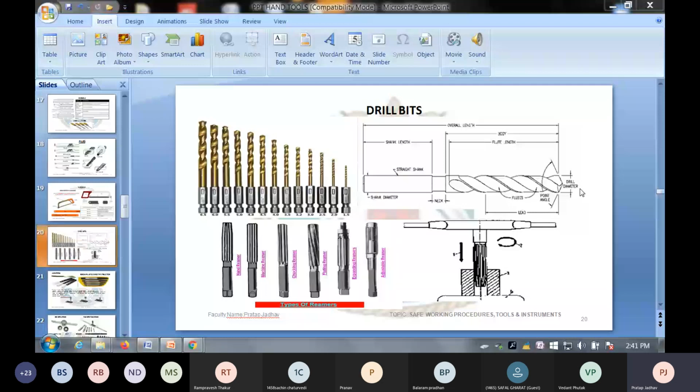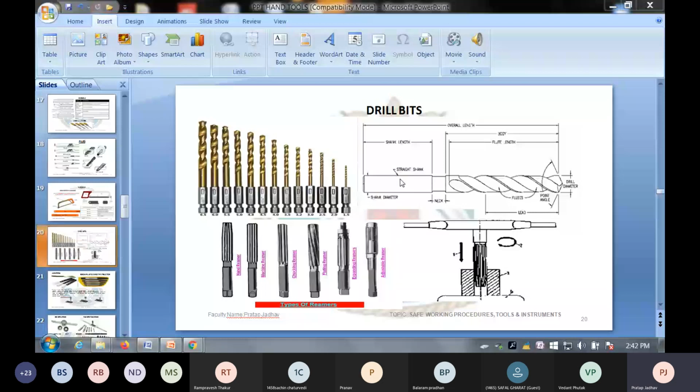If you look at the parts of the drill bit, this is the lip angle, then this is the fillet of the drill bit. This is the shank of the drill bit, and this is the neck of the drill bit. For understanding, the drill bit should not be moved beyond its neck; it should come only up to the neck at maximum. The shank is provided on every drill bit and is used to hold the drill bit in the chuck of the drilling machine. To drill a hole in any material, you always require a drilling machine.